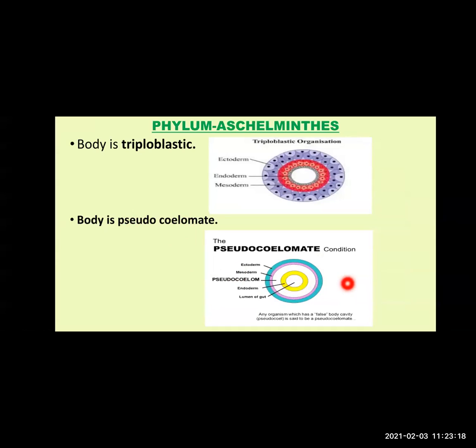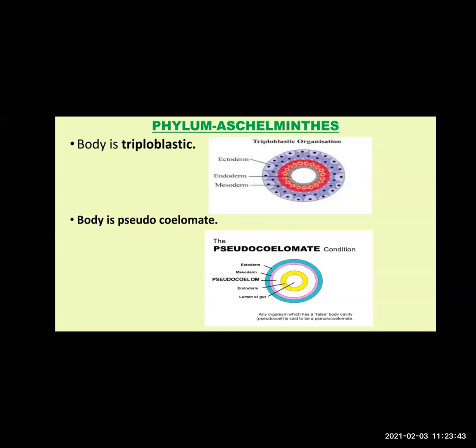Any organism which has a false body cavity is called pseudocoelomate. The cavity is present, but that is not a true cavity. It is a false cavity, as it is not surrounded by mesoderm, or not formed from the gut. So that's why the body is pseudocoelomate.